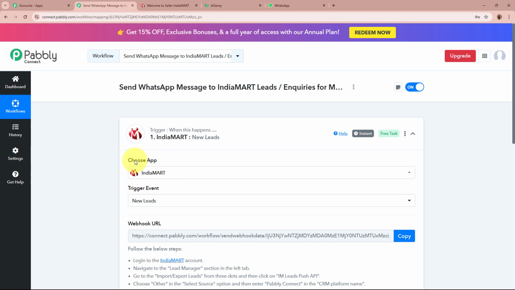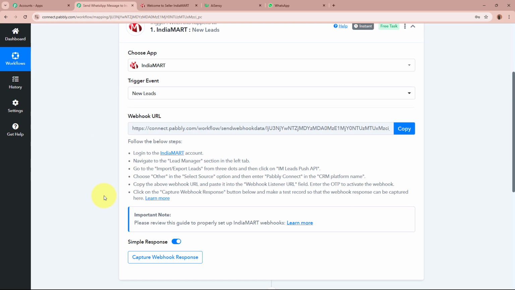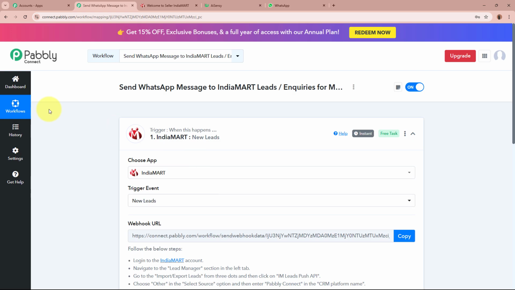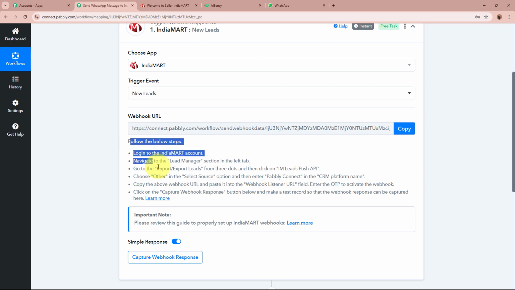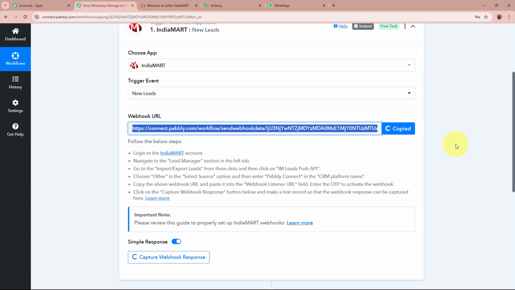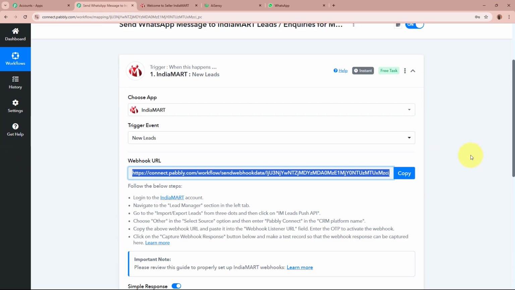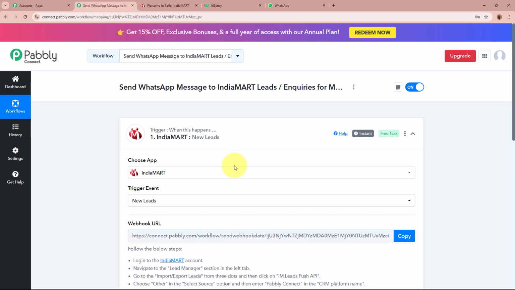After selecting the trigger application and the event, you can see that Pabbly Connect has provided us with a webhook URL. With the help of this unique webhook URL, we're going to create a connection between IndiaMART and Pabbly Connect by following the steps given here below in the help text. So I'm going to simply copy this URL from here. After copying the URL, I'm going to connect my Pabbly Connect account to IndiaMART.